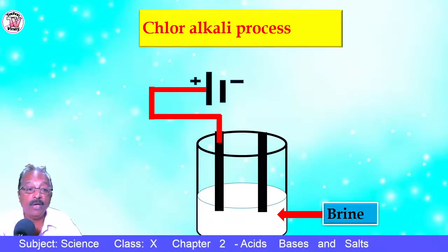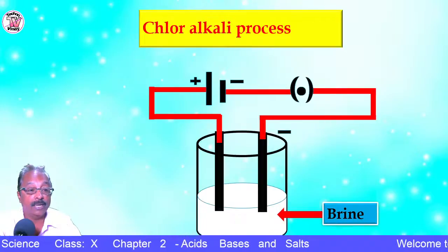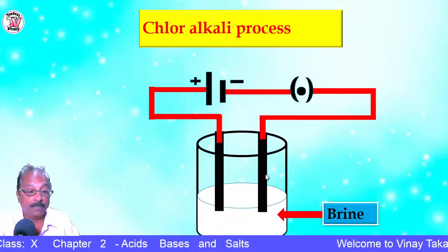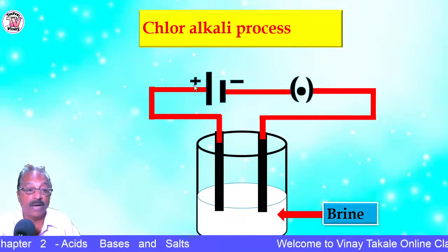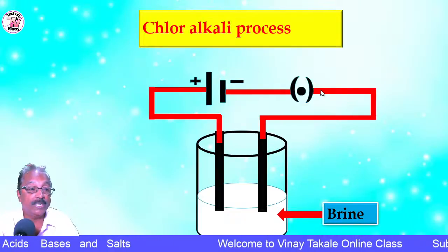So what will happen when you pass an electric current in an aqueous solution of sodium chloride, that is brine? These are the electrodes which are used to pass the electric current. It is connected by means of a wire and battery. This is also a key, that is a switch.